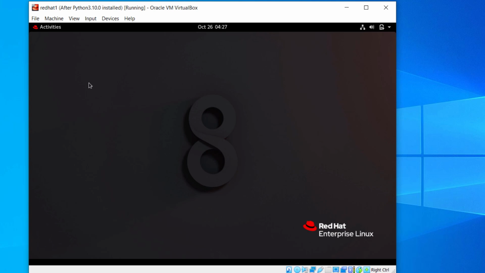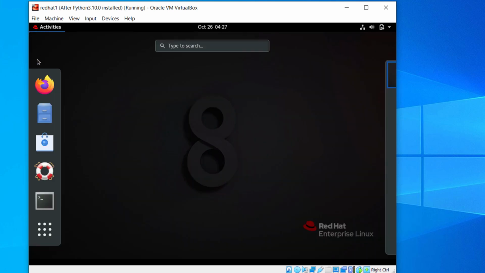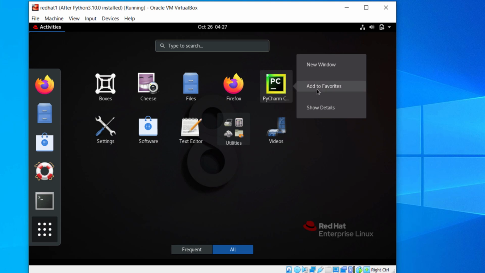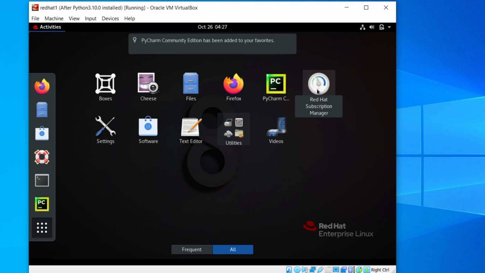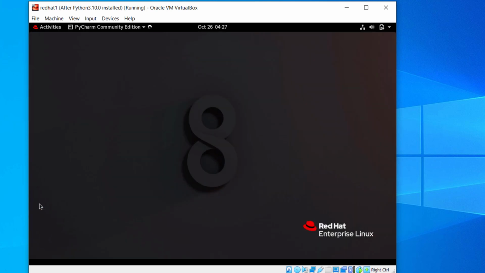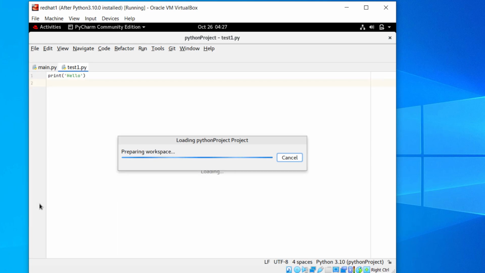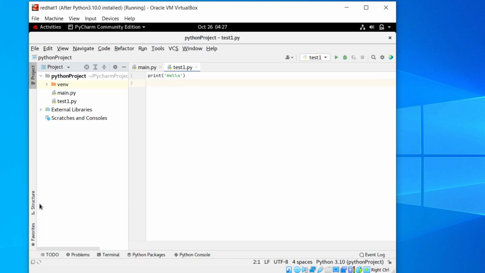Now it's the turn for the desktop icon. Click Activities. Then select Show Applications. The Pycharm icon is here. We can add it to favorites. OK, click the icon. Perfect.